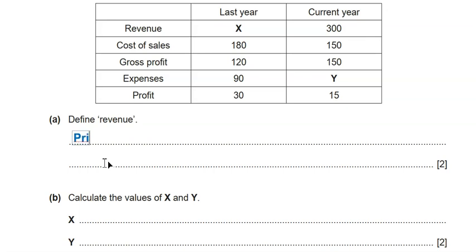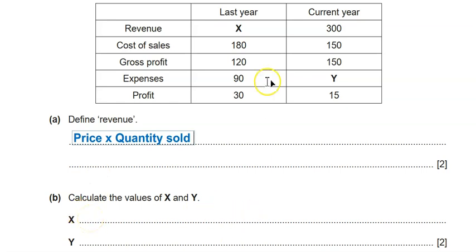So revenue is simply the price times the quantity sold. If you write this, you simply gain 2 marks. Or if you want, you can write the income of the business from the sale of its goods and services. It's the same.